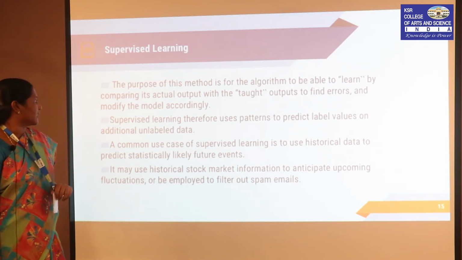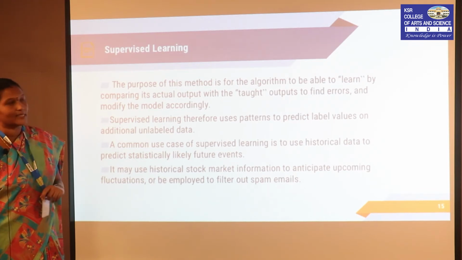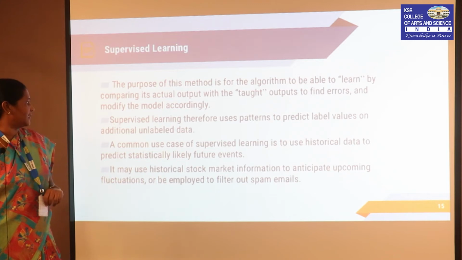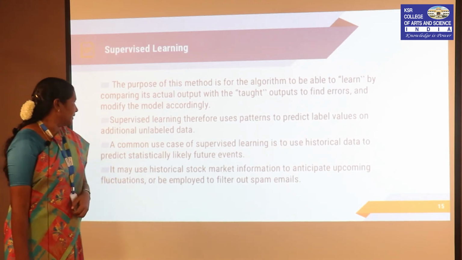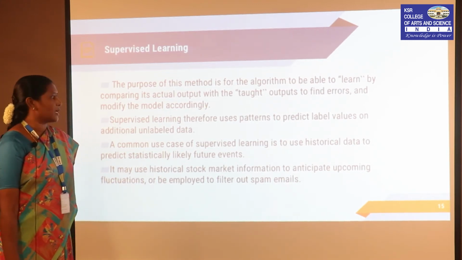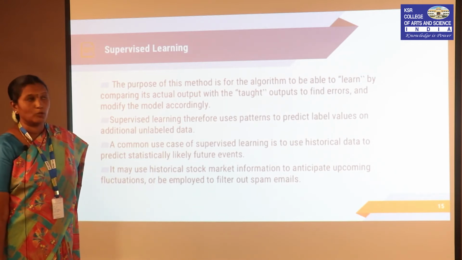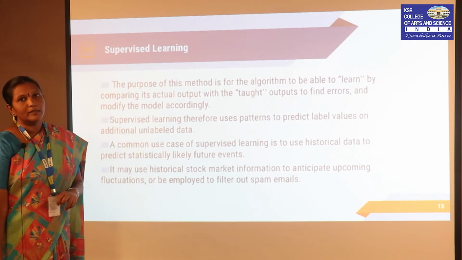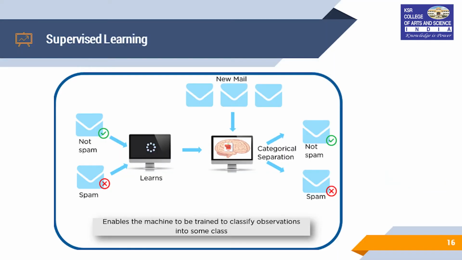A common example of supervised learning is using historical data for providing statistical features. We can use it mainly for stock market information for predicting future analysis, or to filter out spam emails. This is an example of supervised learning. This is our machine.